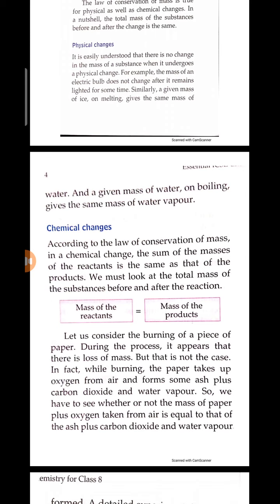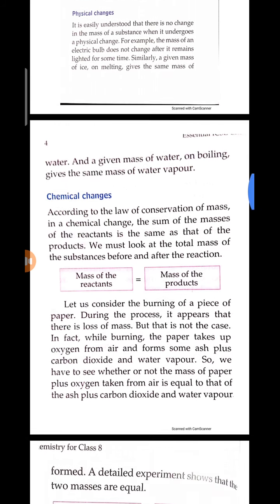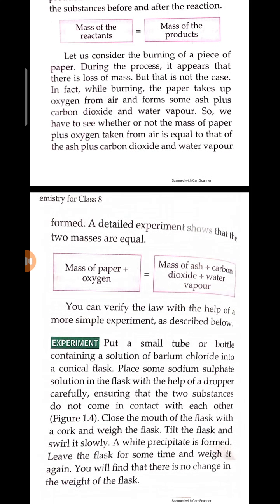So we have to see whether or not the mass of the paper plus the oxygen taken from air is equal to that of the ash plus carbon dioxide and water vapor. A detailed experiment shows that the two masses are equal.